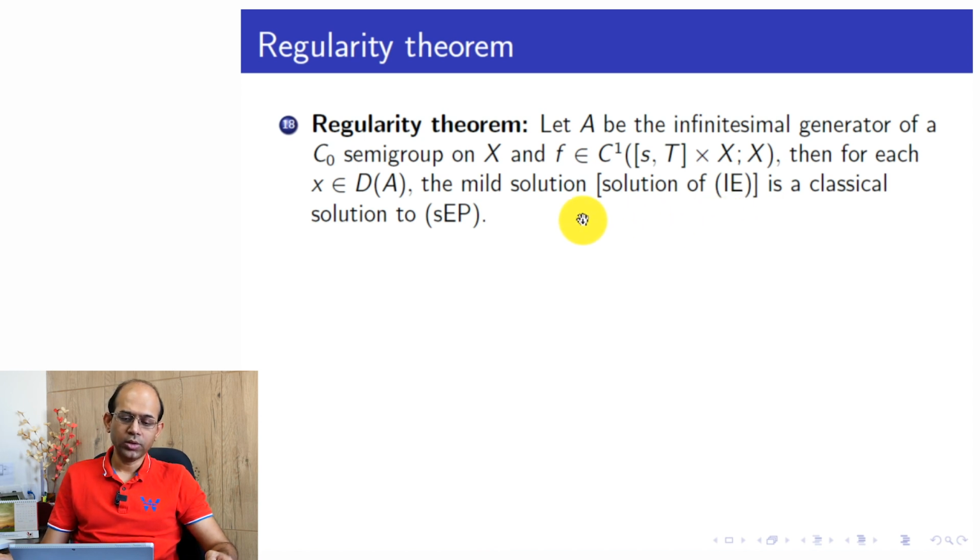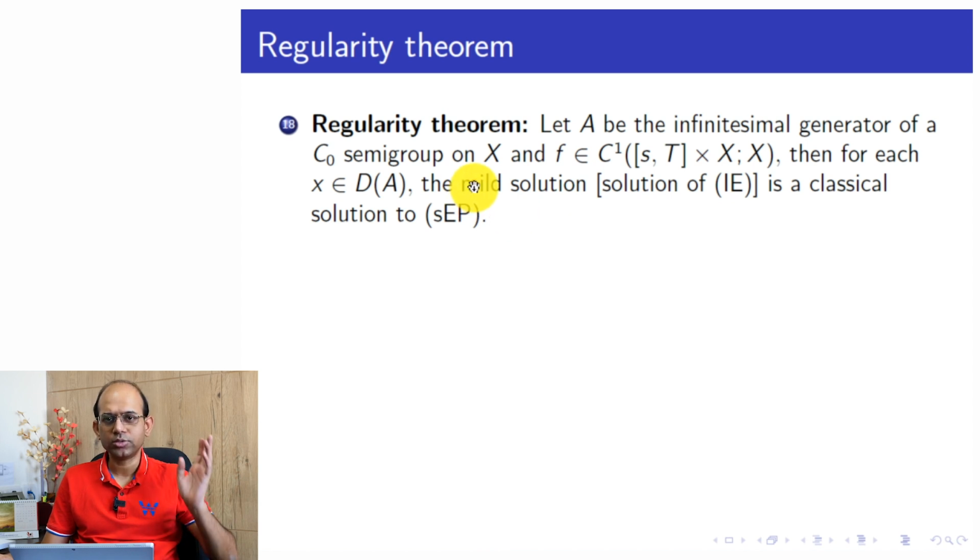In other words, the mild solution becomes the classical solution, or the mild solution gains sufficient regularity that it belongs to the domain of definition of the operators involved in the equation. So that is all about the regularity theorem. We have stated similar theorems for earlier problems, and for this semilinear problem, this is the statement.